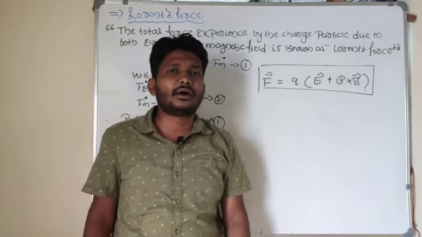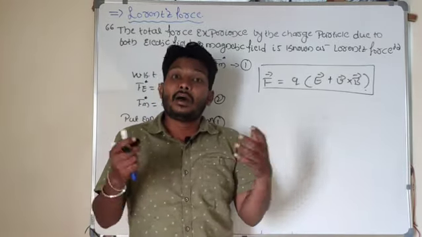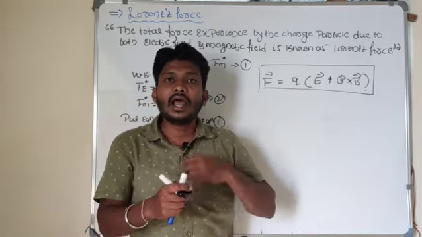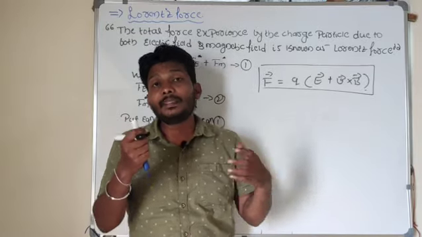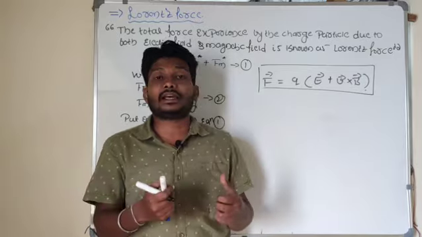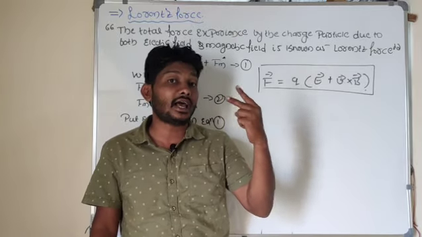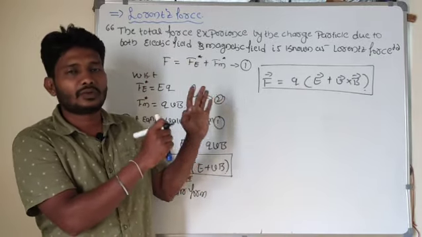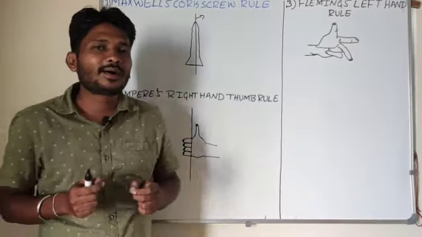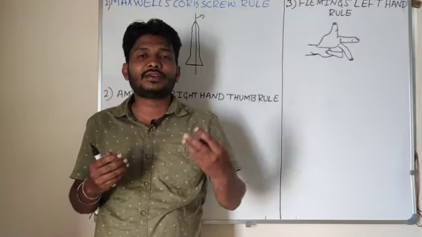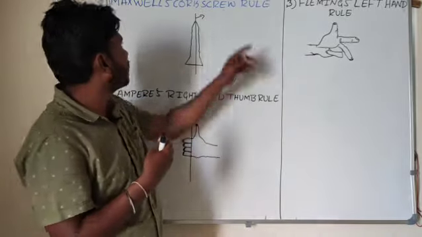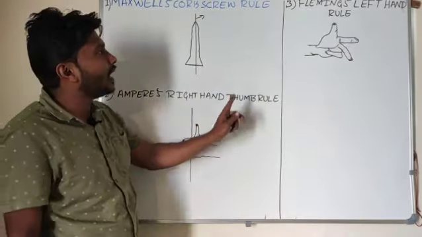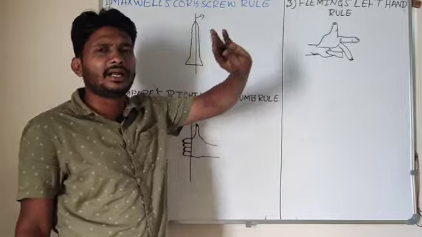Next we will focus on the direction of the current if the charged particle is moving, the direction of the magnetic field, the velocity of the charged particle, and the direction of the force. In order to understand these directions, let me explain certain rules here. We'll look at the direction of the current, the direction of the magnetic field, as well as the direction of the force on the basis of the Maxwell corkscrew rule, the Ampere right hand thumb rule, and Fleming's left hand rule. Let me understand one by one.